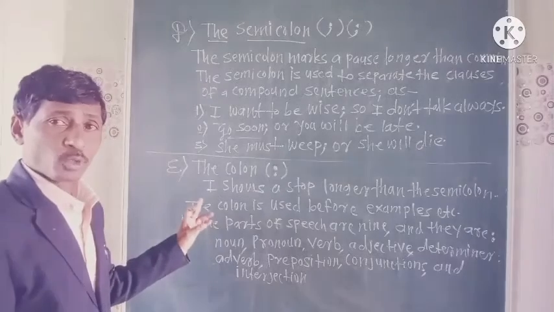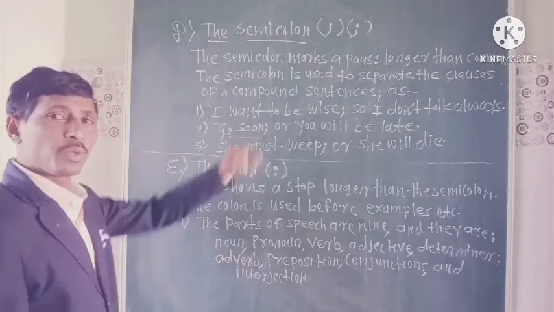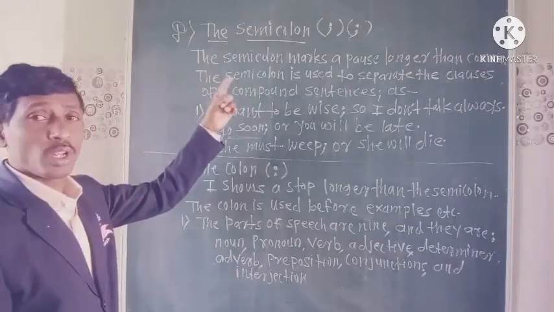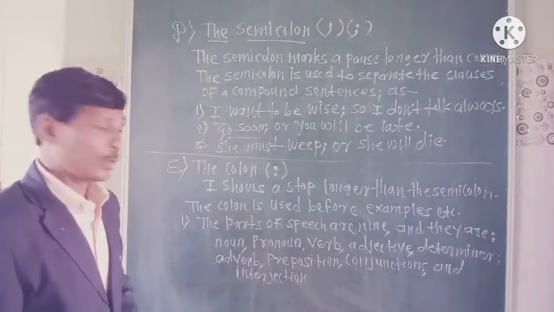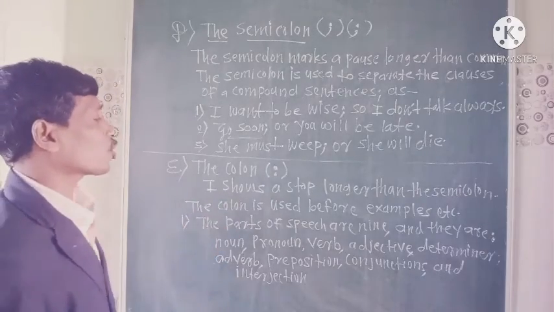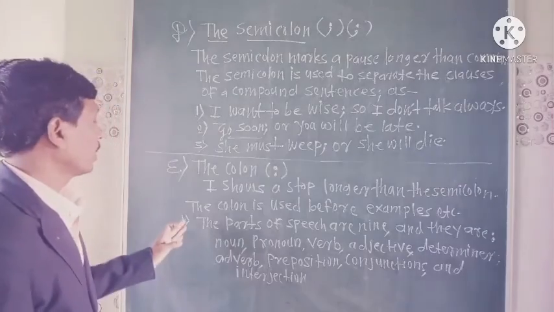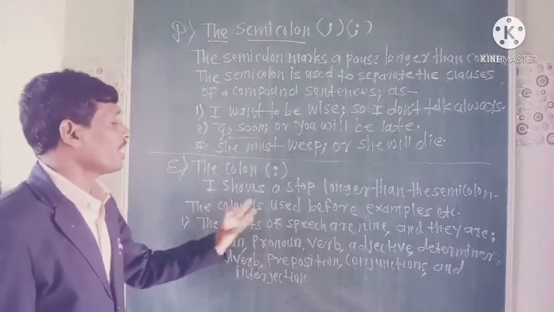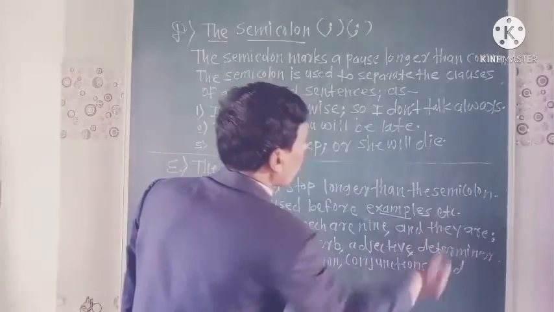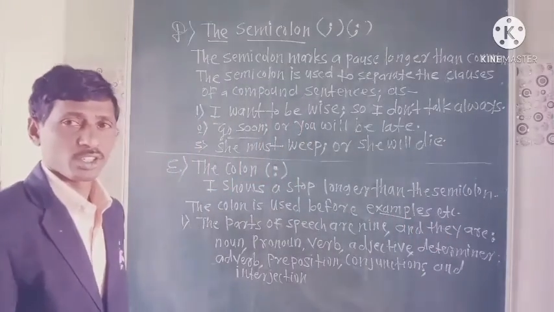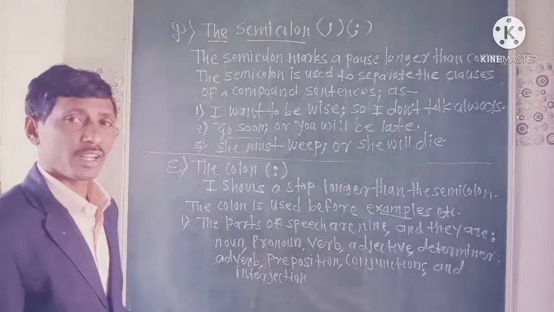Next punctuation mark is the colon. First we learned about the semicolon and next one is the colon. The colon shows a stop longer than the semicolon. The colon is used before examples or enumeration. The parts of speech, let's see.